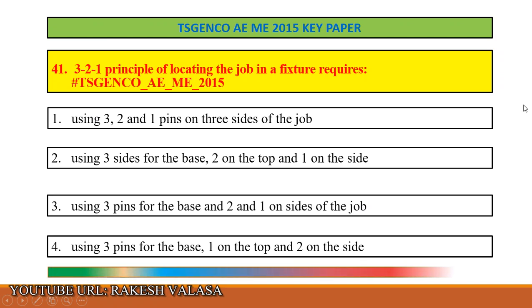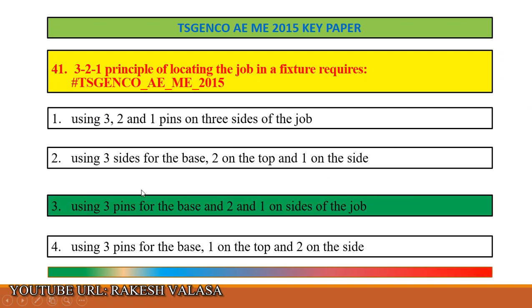The correct answer is option 3, that is 3-2-1 principle of locating the job in a fixture requires using 3 pins for the base and 2 and 1 on sides of the job.